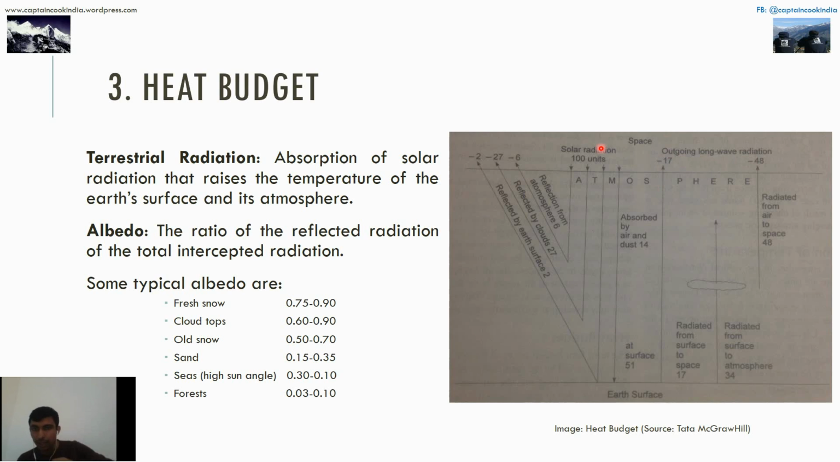That is it. So this complete diagram or flow tells you the heat budget, basically the accounting of solar radiation which is absorbed by the earth and reflected by the atmosphere.